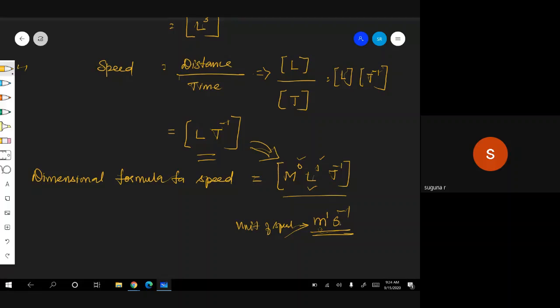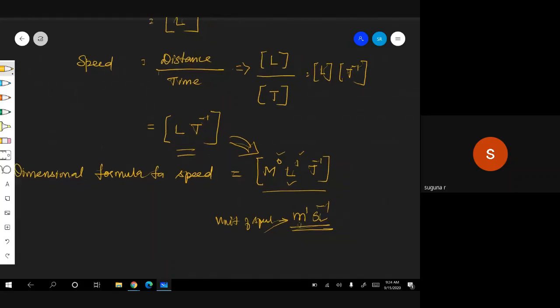Here, the time unit is second. But what is the dimension? T. Therefore, T power minus 1. Are you following? If you know the unit, from that you can give the dimension also directly. Why? Because if I want to give the dimensional formula of any physical quantity, it gives you an idea on which base physical quantities it depends.